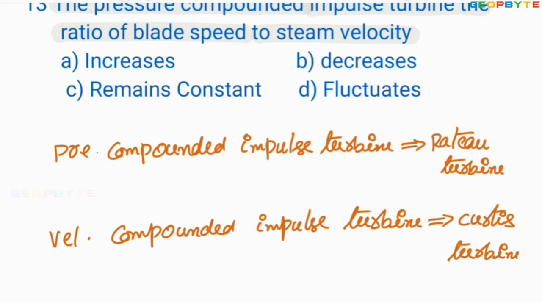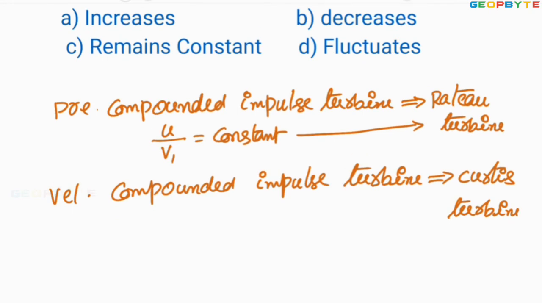Remember, ratio between the blade speed and steam velocity remains constant for the Rateau turbine. For the Rateau turbine, the blade speed divided by steam speed remains constant, but in case of Curtis turbine, the blade speed divided by steam velocity is not constant for all stages.